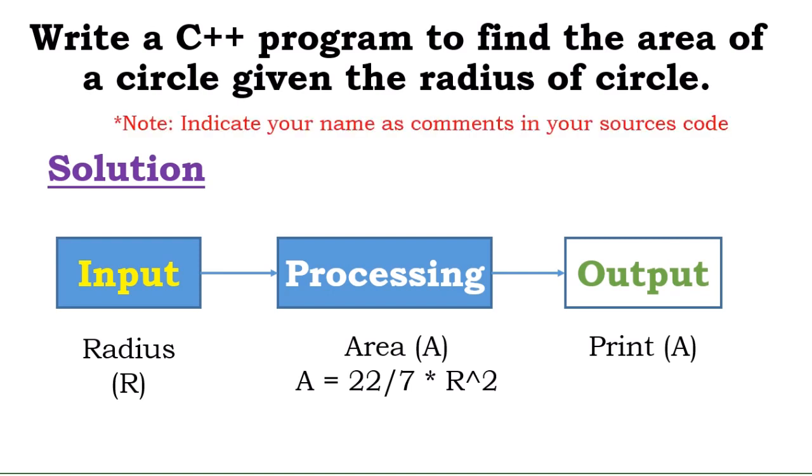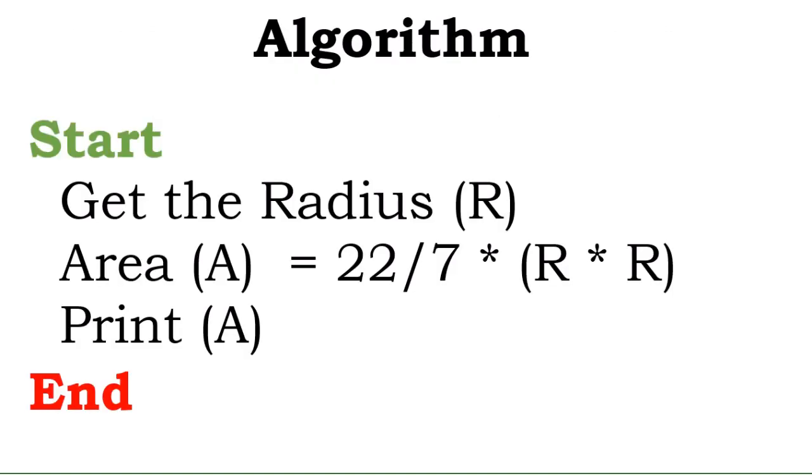Now, note that in this particular question, we have to indicate your name as a comment in your source code. So what have we learned about comments? It means that when we are writing our source code, we have to indicate our name in it, and it should be in the form of a comment, whether single line or multi-line, whatever you want to use to implement that. So let's see the algorithm.